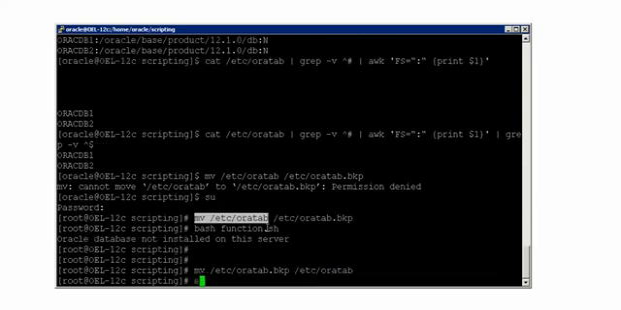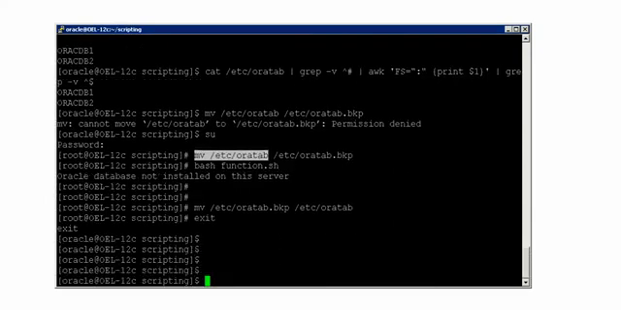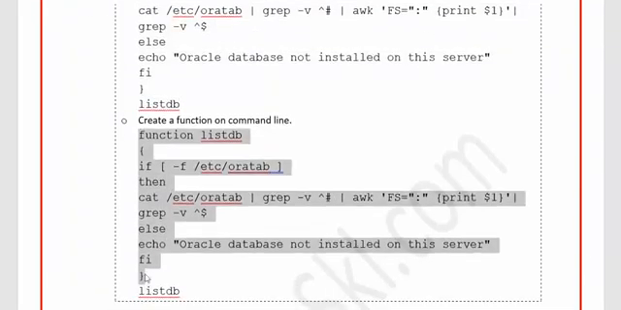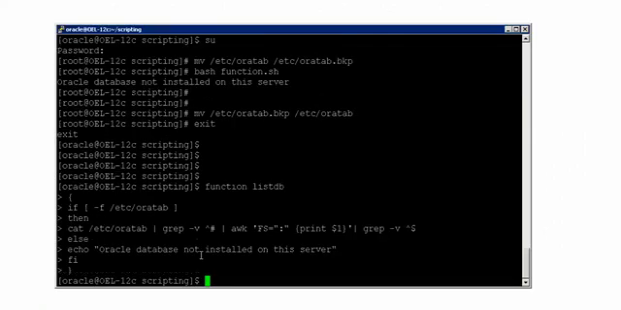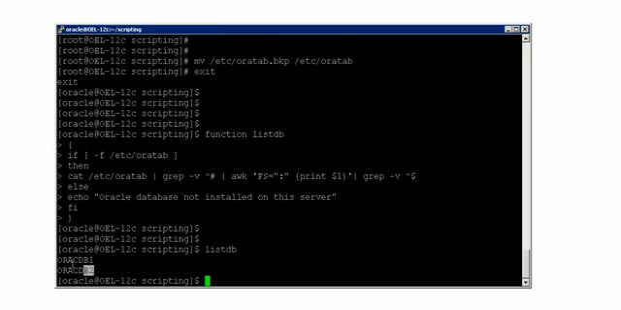Alright, so now I am coming back to the Oracle user, and let me see: if I have to create the function on the command line, can I also do that? Yes. Just create a function like this without any difference. So the function is created now, and the listDB function is available on the shell at the moment. Now if I say listDB at any given point of time, I'll be able to see the list of databases with the function that I have created here.